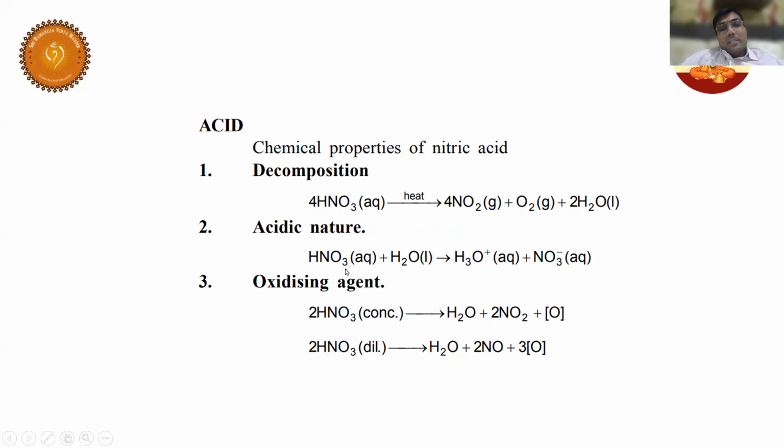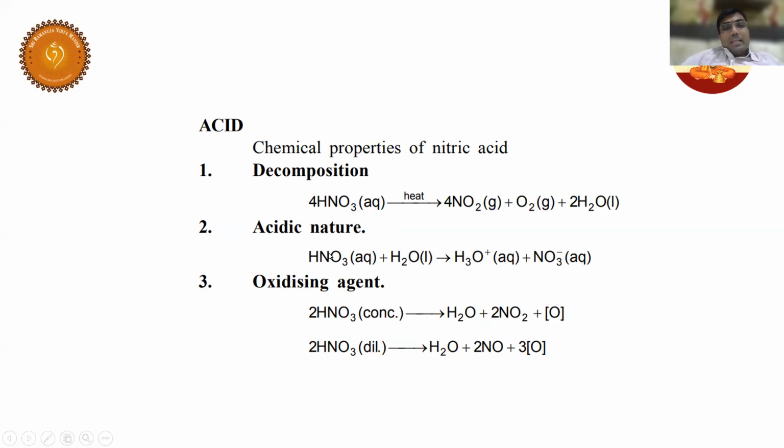The base is accepting this H plus. Who has given the conjugate acid base theory? It is given by Bronsted. A Bronsted acid is a proton donor and a Bronsted base is a proton acceptor. So water is accepting a proton.